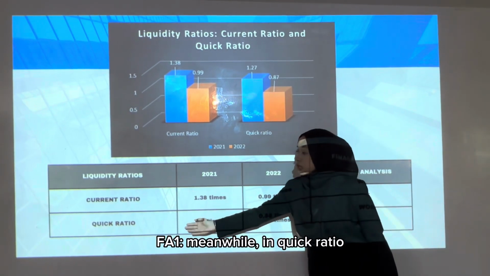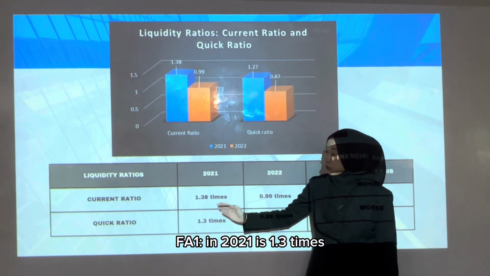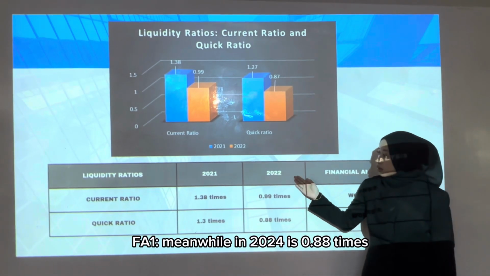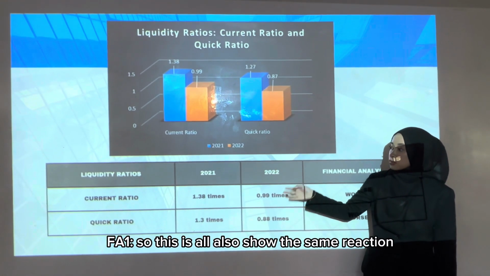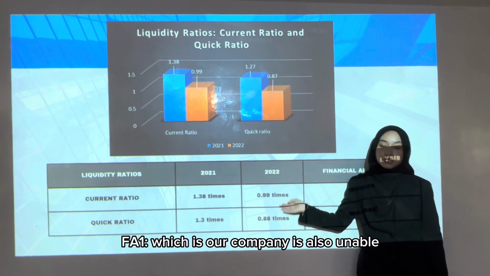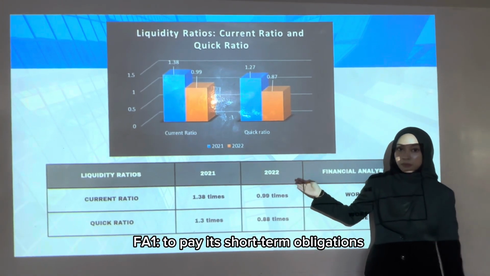Meanwhile, in quick ratio, 2021 is 1.3 times, and in 2022 is 1.88 times. So this is also the same reaction, which is our company is also unable to pay its short-term obligation.